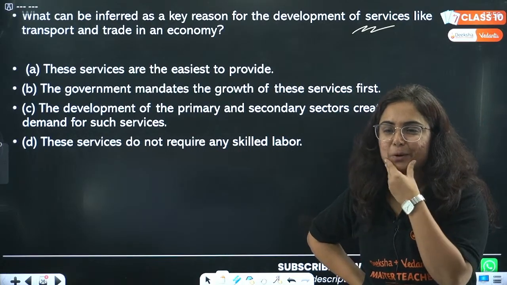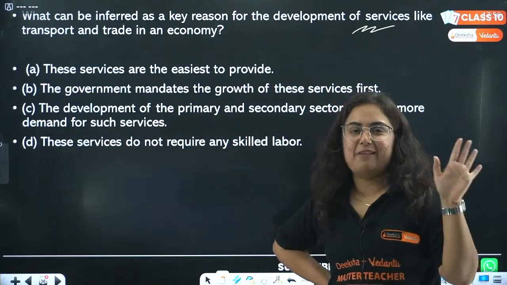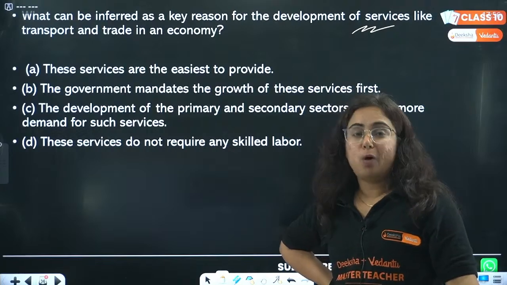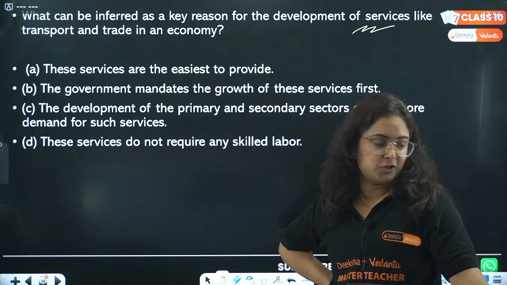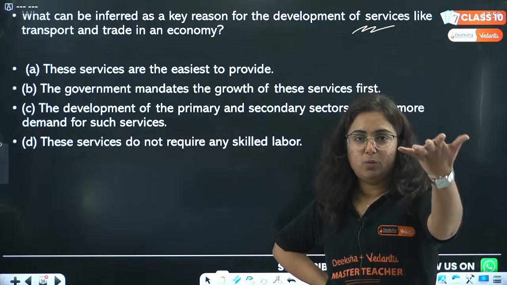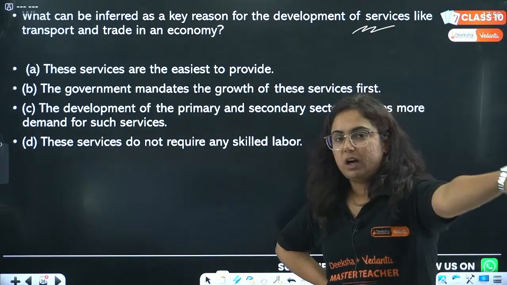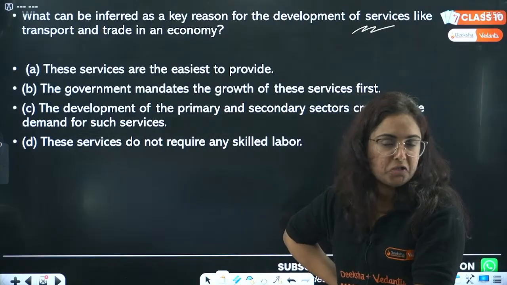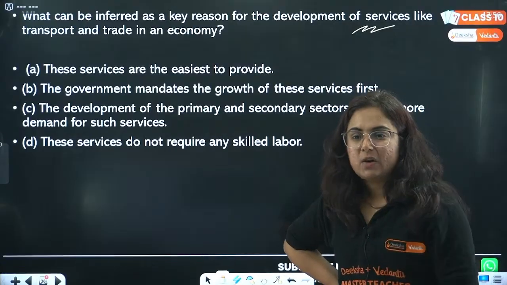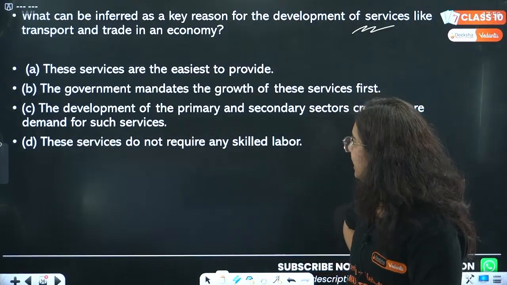Because it has more money. Bhai, paisa is everything. So see, no, because it does not have everything. In modern times we are more dependent on tertiary. Everyone wants education. Everyone of you wants healthcare. Everyone of us wants to go to tourism, like we want to visit places and all that, right? So hence it becomes important. So I'm getting the answer as C.